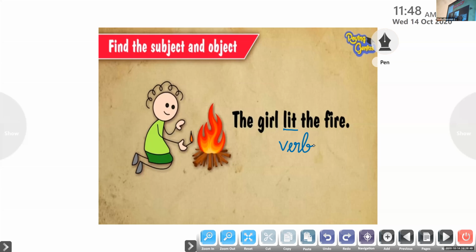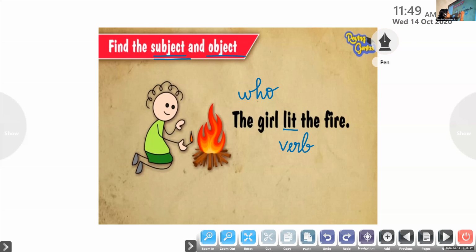In order to find out the subject of the sentence, what question we need to ask? Who. Yes, it is who. Ask a question. Who lit the fire?